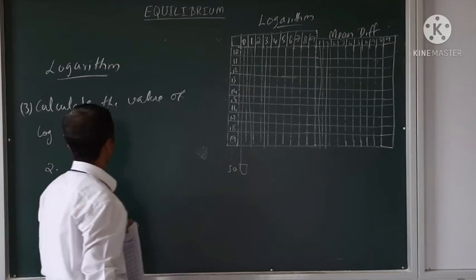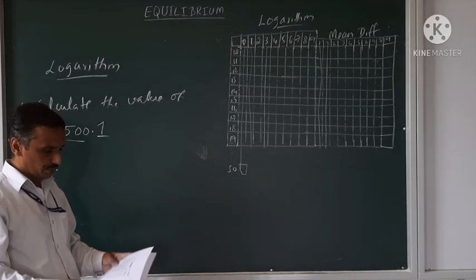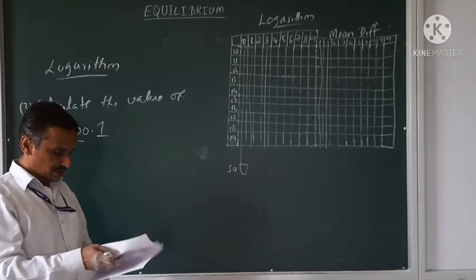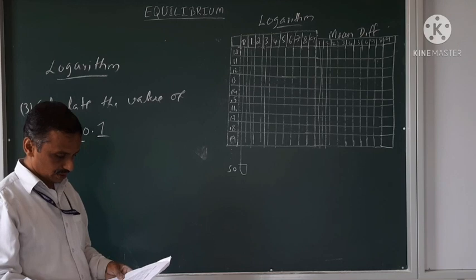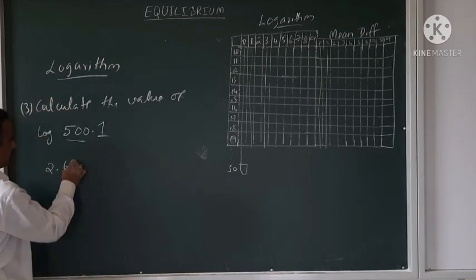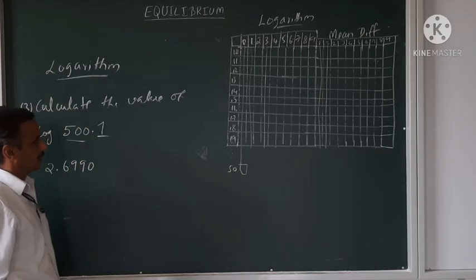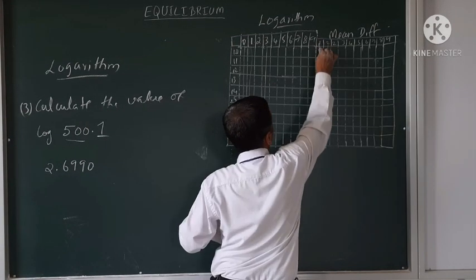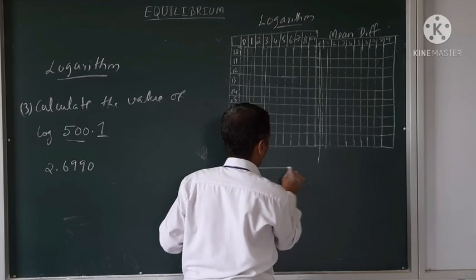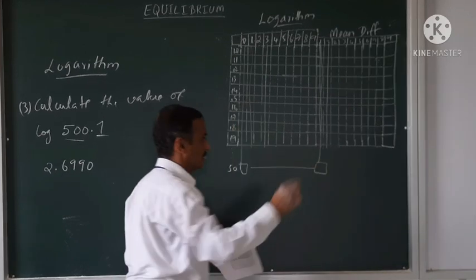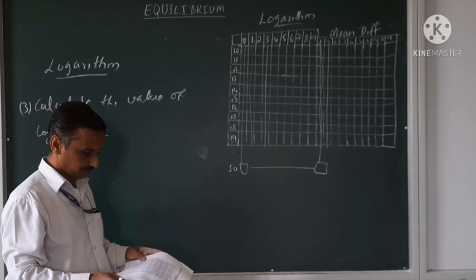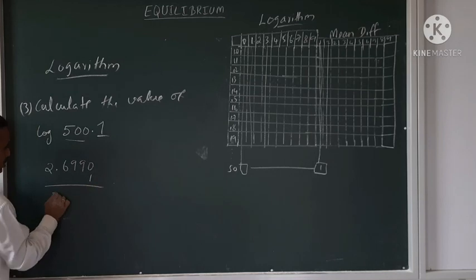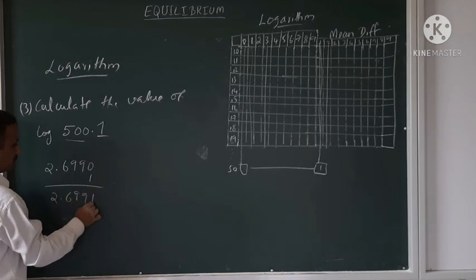So for 50 and 0, the value is 6990. And in the mean difference, see 1 is there. So add that to this, and 2.6991 is the answer.